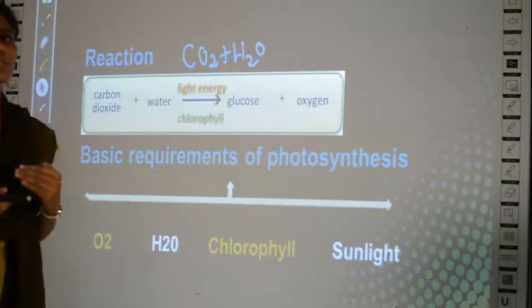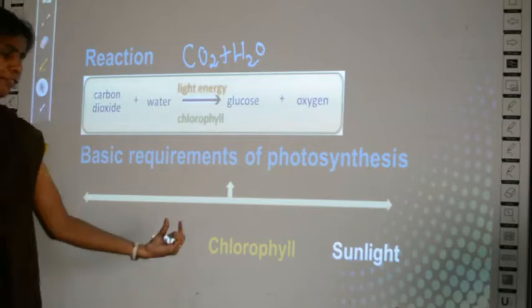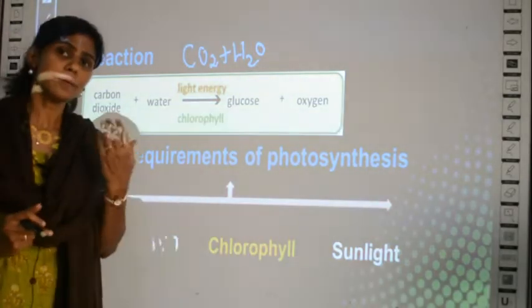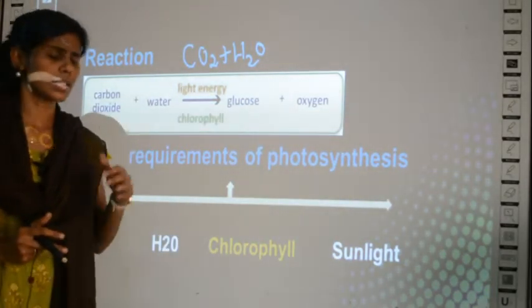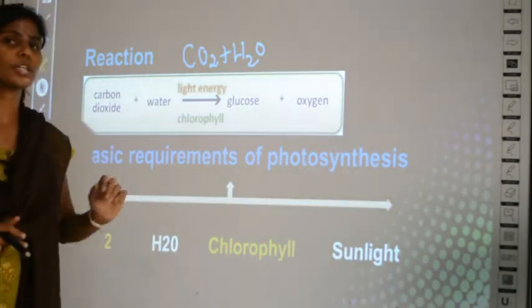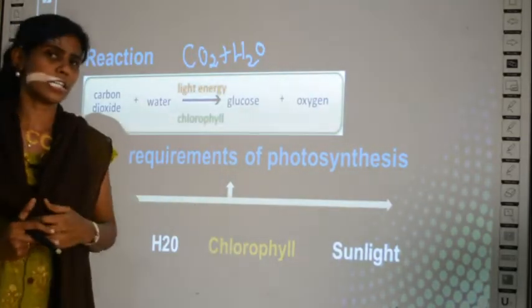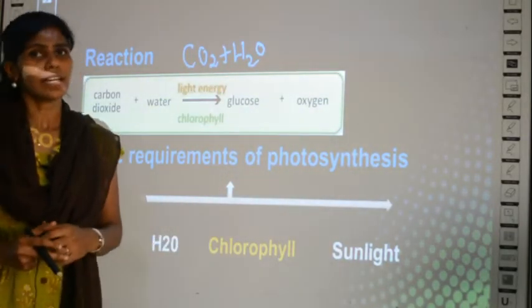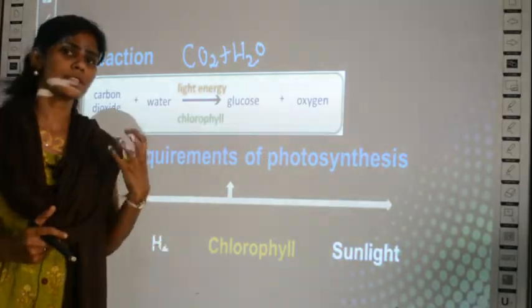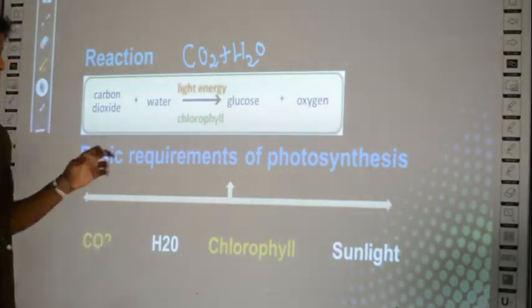And now in the next few slides you are going to learn the role of these 4 factors in the process of photosynthesis. What carbon dioxide will do in photosynthesis, how water contributes, how chlorophyll participates, what is the role of sunlight. All of this you are going to learn in the upcoming slides. Clear?